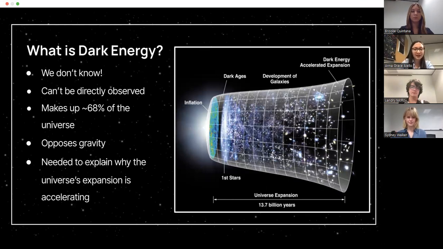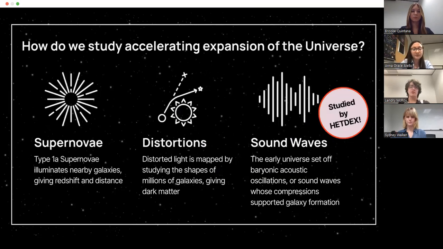We know that it can't be directly observed, but that it's everywhere, making up approximately 68% of our universe. We know that it's needed to explain why the expansion of our universe is accelerating rather than being overcome by gravity, slowing and eventually beginning to collapse in upon itself, but we don't have a precise definition. We do have some ways of finding it. Dark energy is really just how the universe expands, and we can observe that through supernova, distortions, and sound waves.